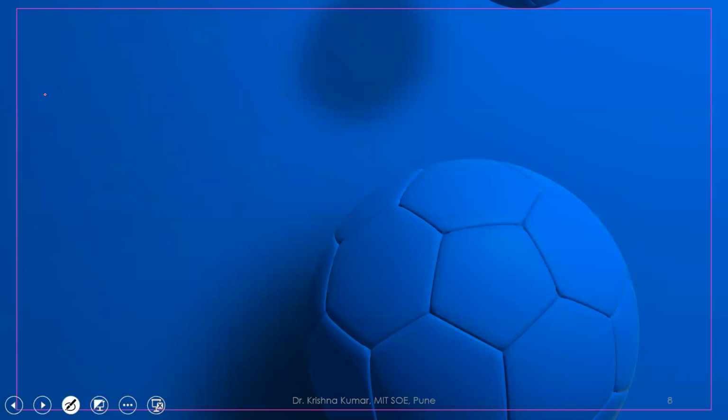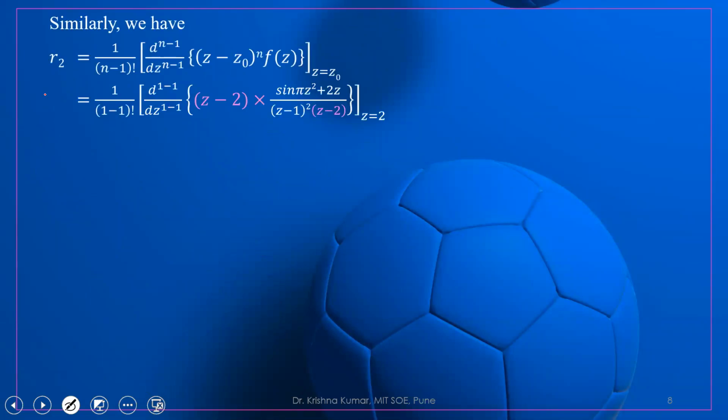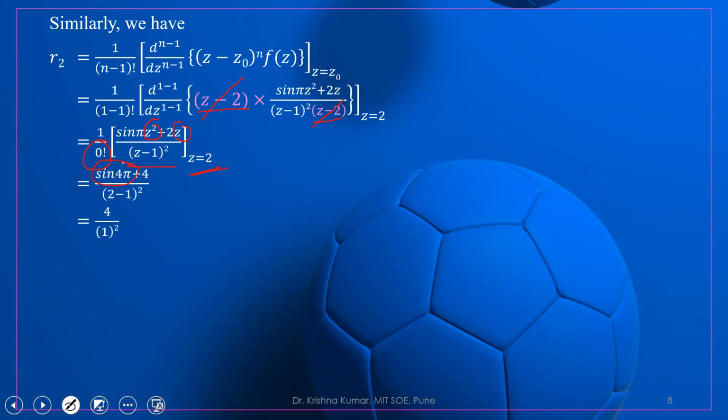Similarly, we can find R2. R2 is the residue of the simple pole, so we put n equal to 1. Z minus 2 will cancel, and we get sine pi z square plus 2z upon z minus 1 whole square, and factorial 0 is 1. If you put z equal to 2, what will happen? Sine 4 pi, because z square is 4 and 2z is 4. Sine 4 pi is sine 0, which is 0. So it will become 4 upon 1 square, which is 4. So this is the residue at z equal to 2.